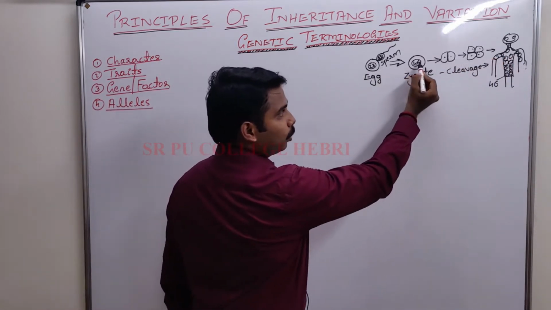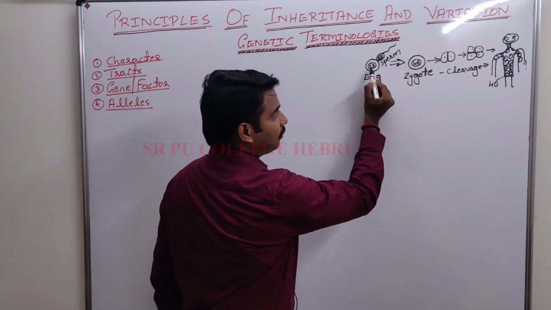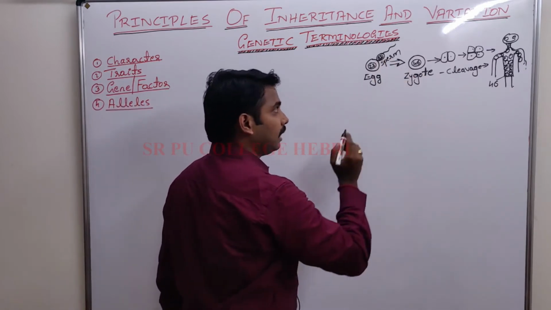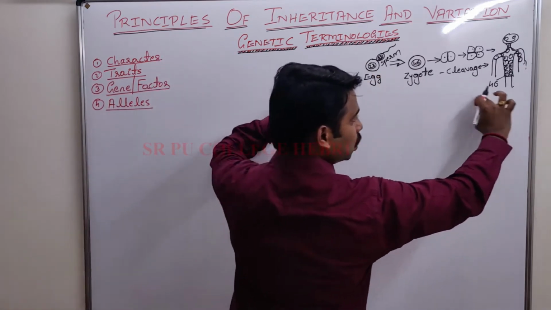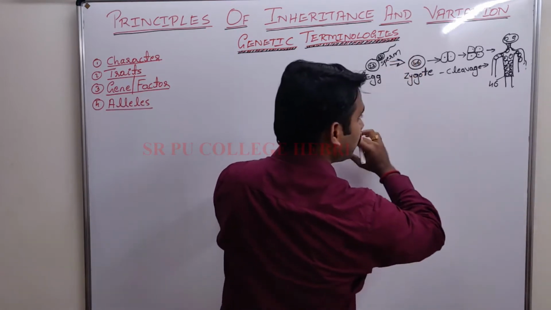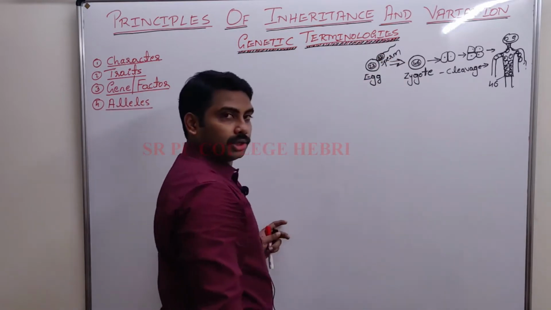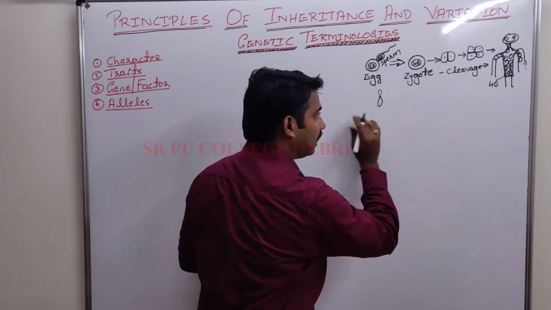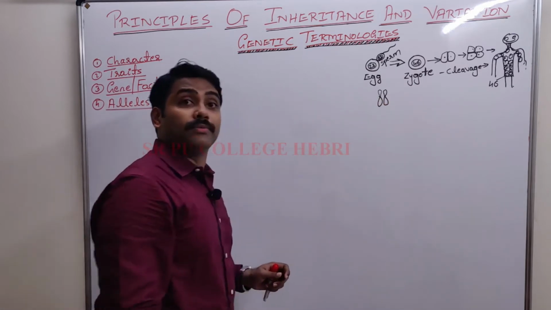Now, just look at these 46 chromosomes. Out of this, 23 from the mother, 23 from the father, right? Both are present in it. Now, when I arrange all the 23 chromosomes of the mother here, as well as the father's 23 chromosomes, the chromosomes from the sperm, both sets of 23 chromosomes arranged, I observed that one chromosome of the mother was looking similar to one chromosome of the father.